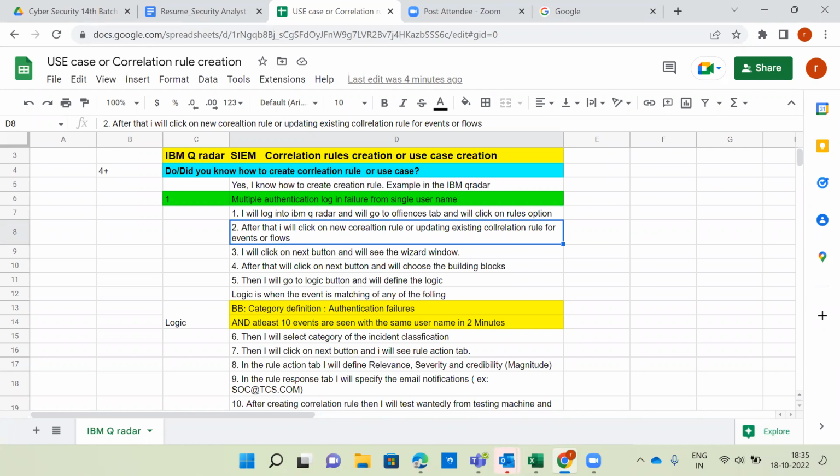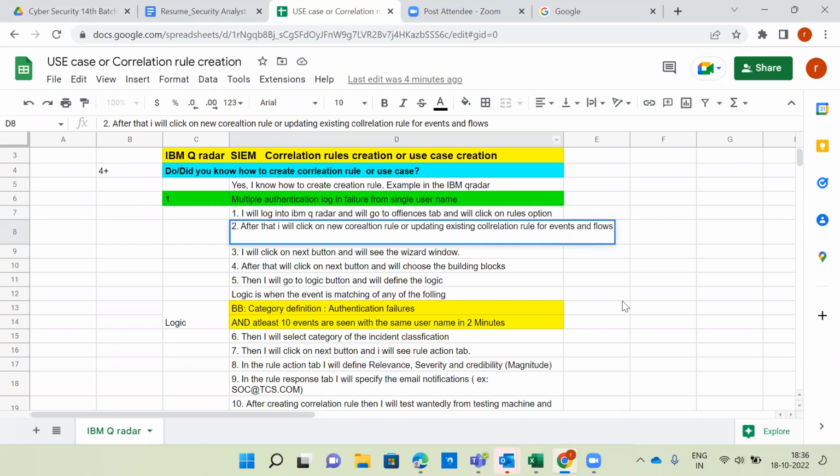It supports both log collection, or event collection, and also flow collection. Don't expect that attacks will come only through events or logs. Even attacks or incidents will come via flows, through network traffic. That's why we have to choose events and flows, not or, and.